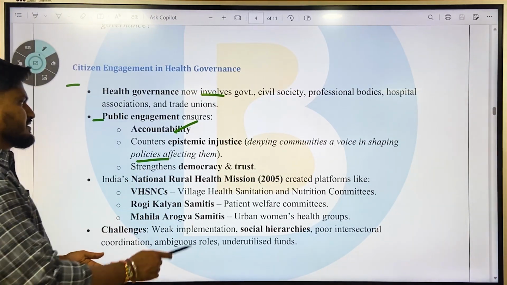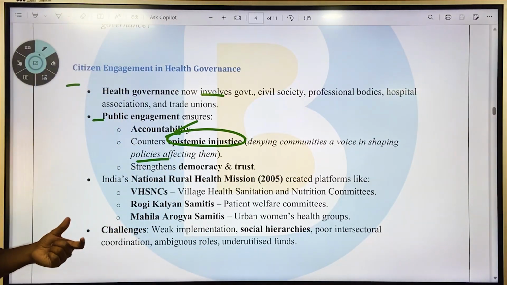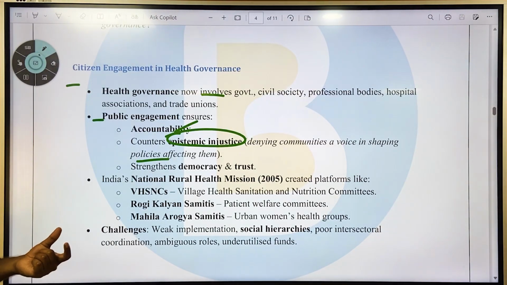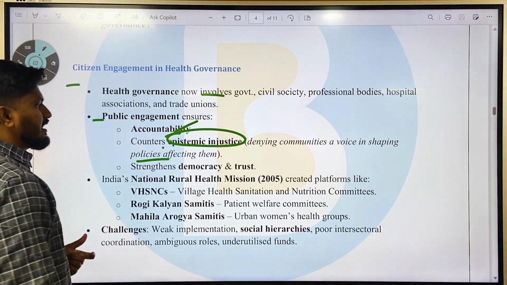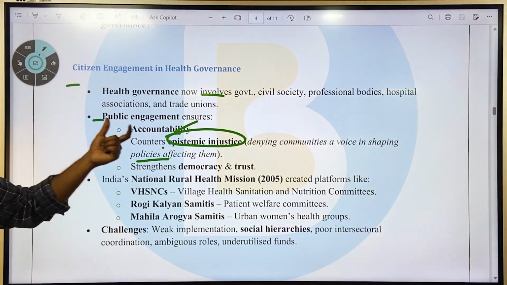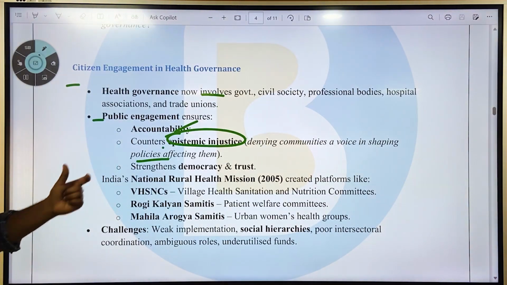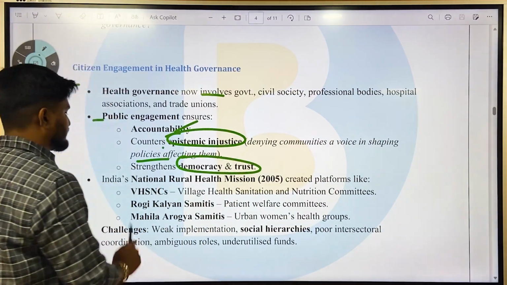Epistemic injustice is where a community is not given a chance to voice its opinions in shaping policymaking. Public engagement counters this, providing scope for communities to raise their voice. Next, it strengthens democracy and trust.